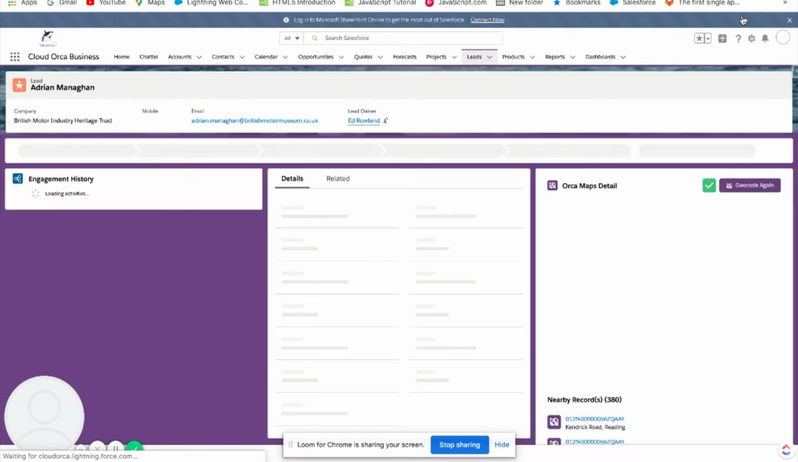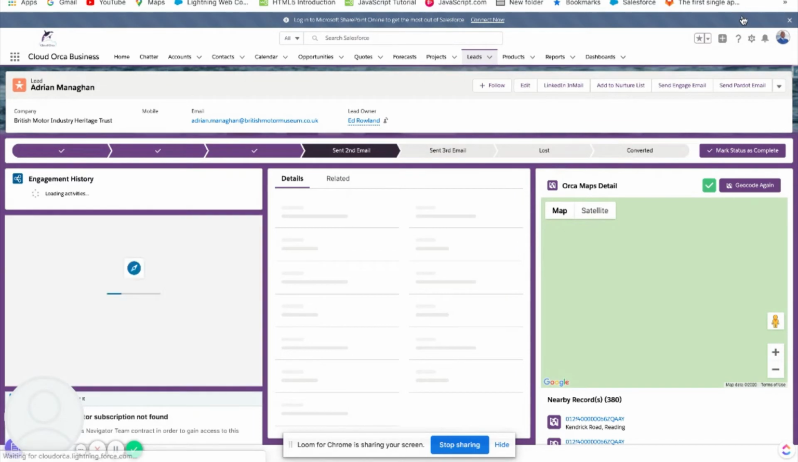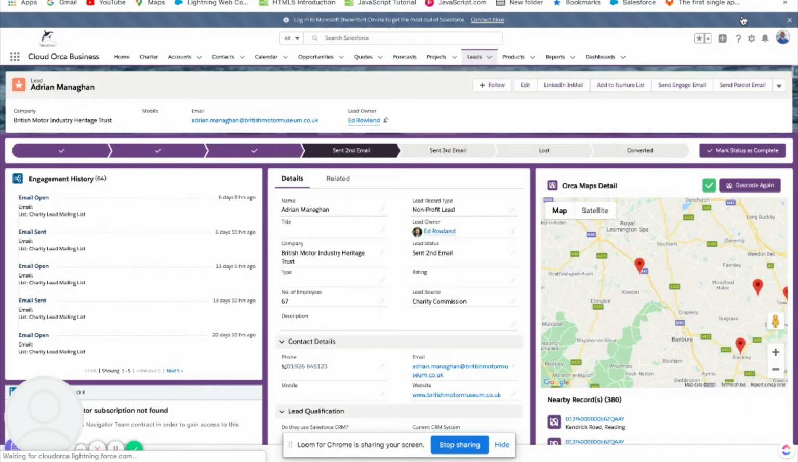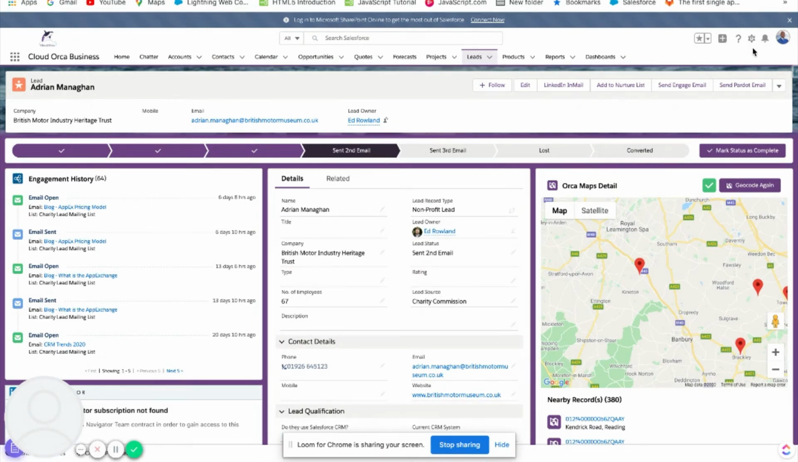Once added and saved to the record page, you can see the Google Maps available, the object on the record, and you can also see nearby geocoded records also available on the record.